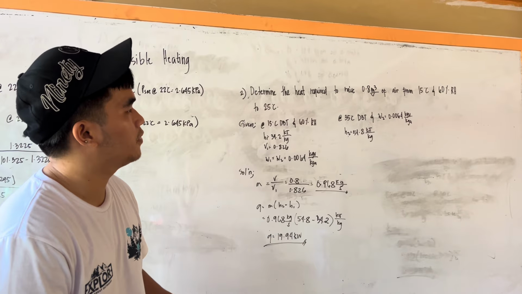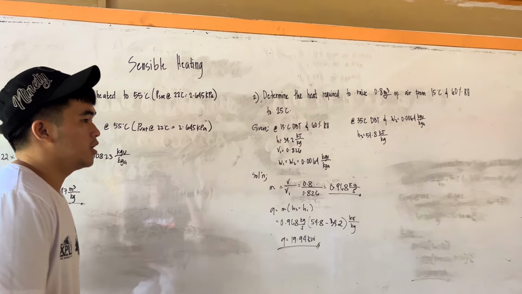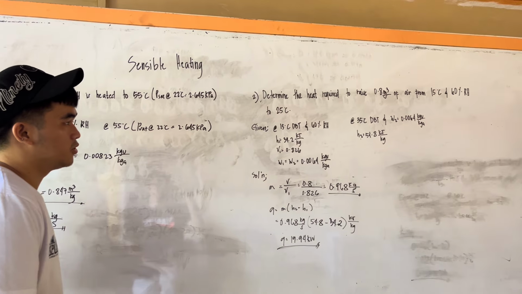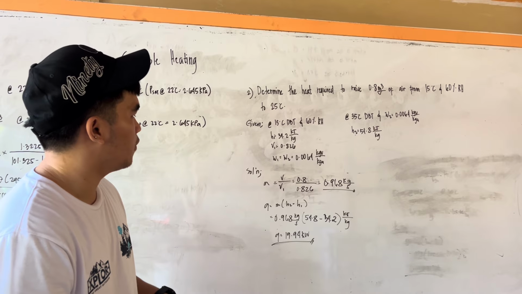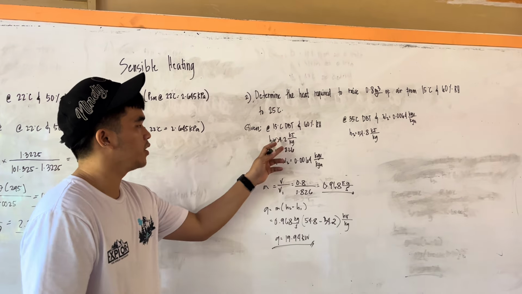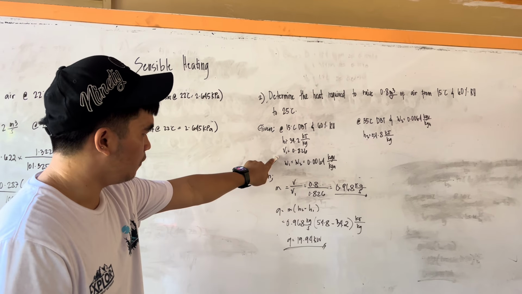So in number 2, determine the heat required to raise 0.8 cubic meter per second of air from 15 degrees Celsius and 60% RH to 25 degrees Celsius. So we are given at 15 degrees Celsius the dew point temperature and 16% of RH. We have H1 34.2 kilojoules per kilogram. Then we have V1 is